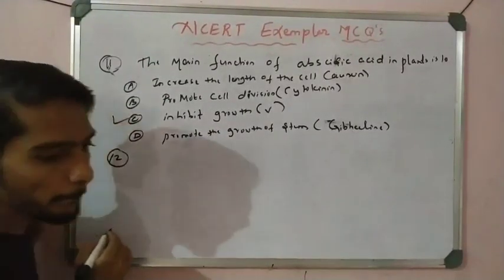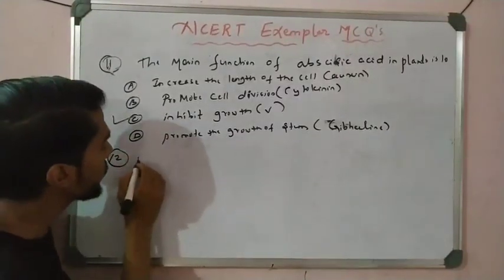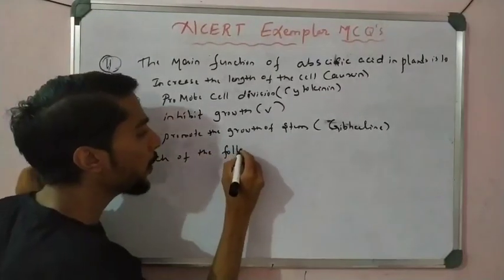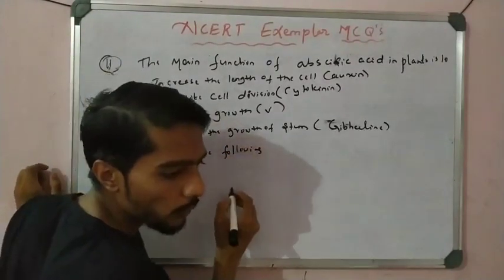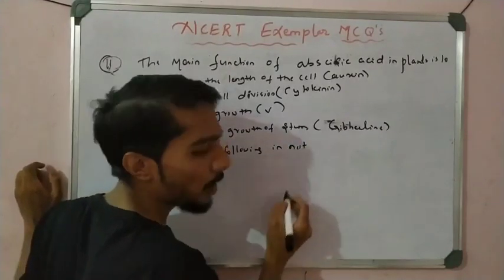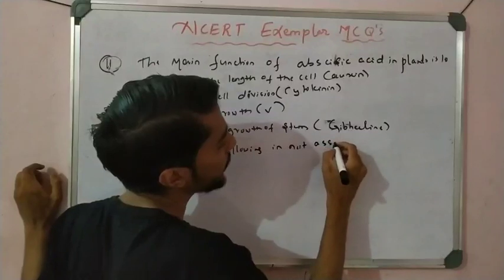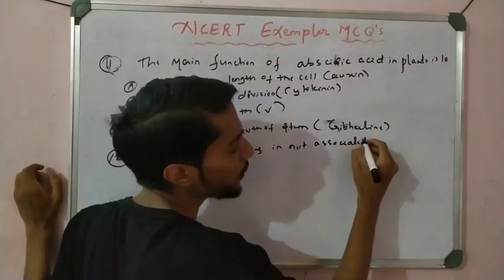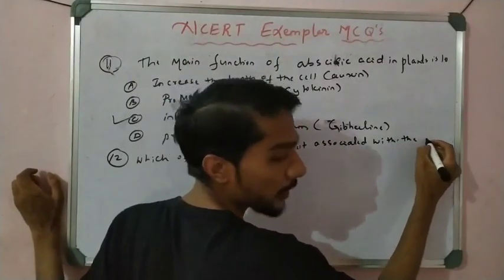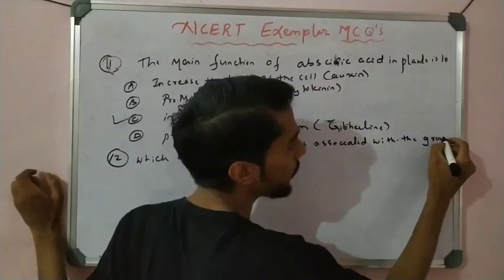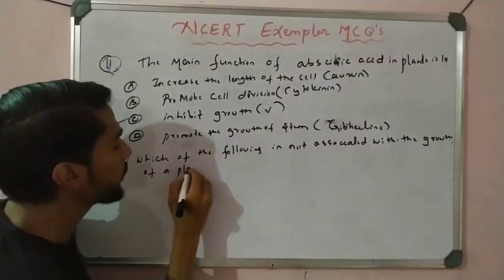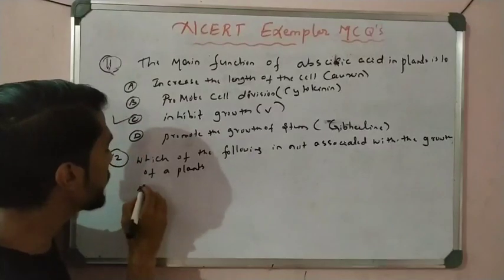Question 12. Which of the following is not associated with the growth of a plant? It means which is not a growth hormone.